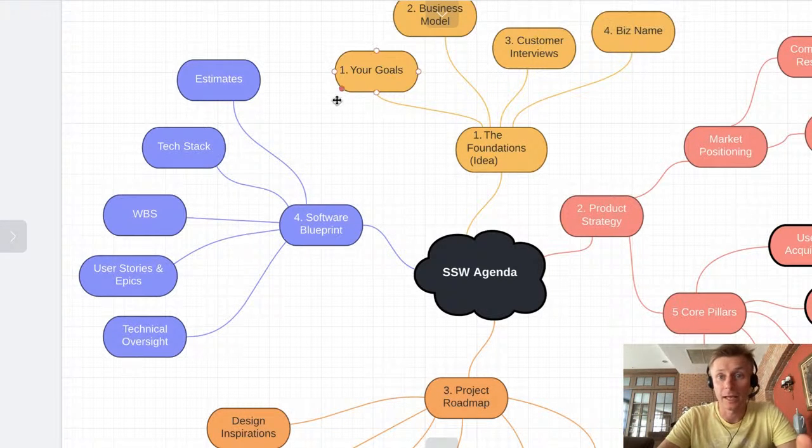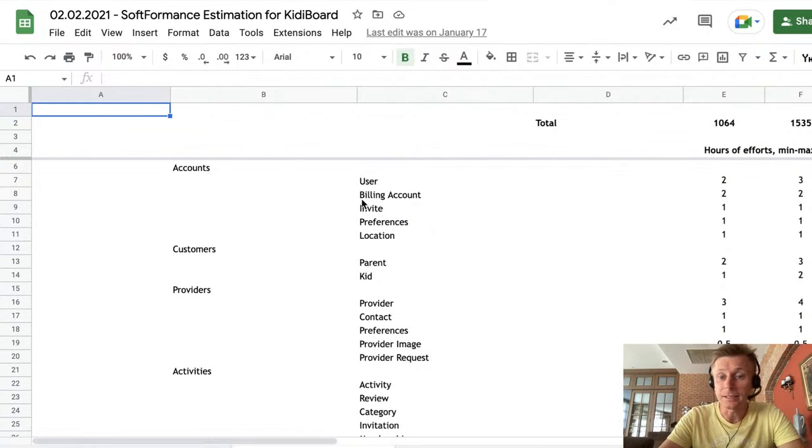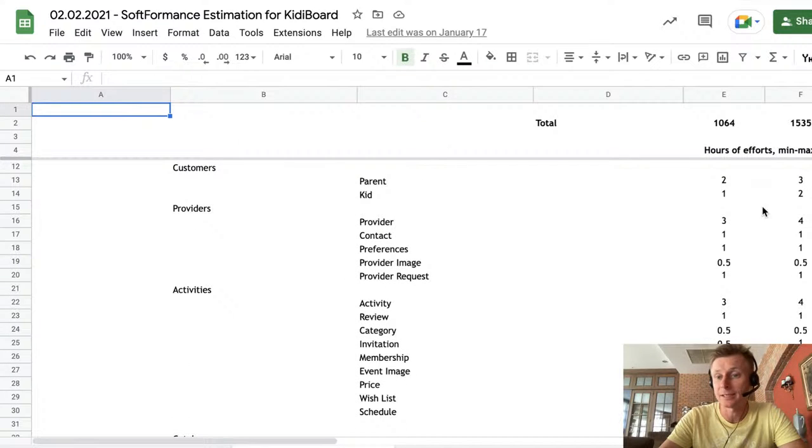If you remember one of the previous steps of our software blueprint, the WBS, work breakdown structure, within this Google spreadsheet we had a list of tasks. For each task, we estimated hours.